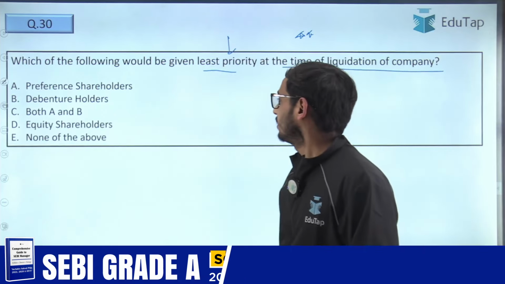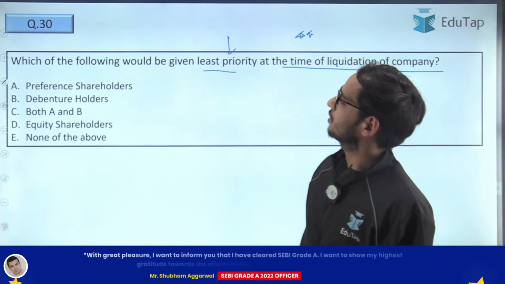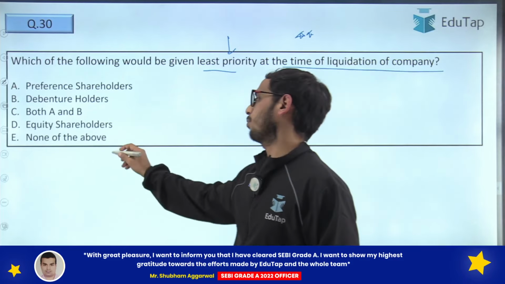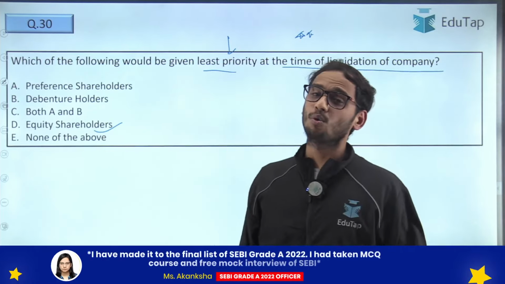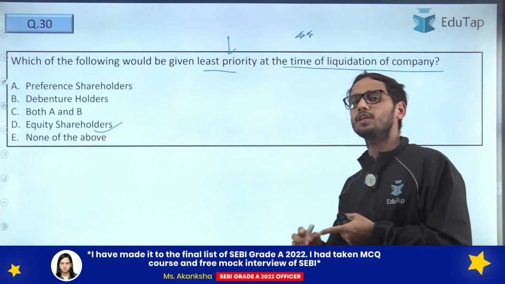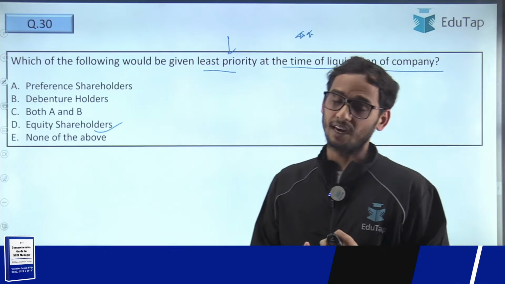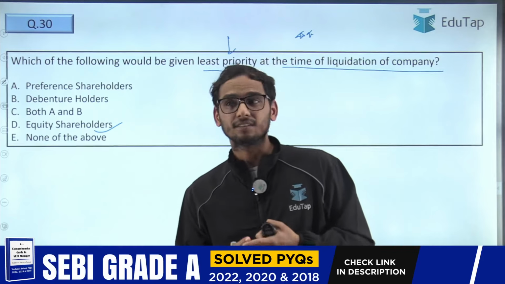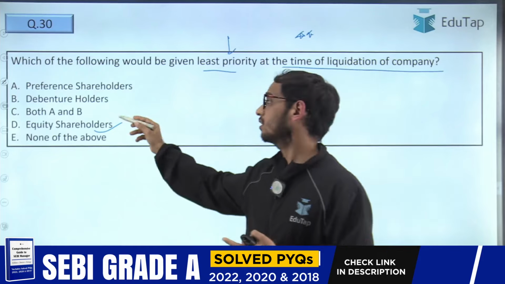So the question is asking you about the least priority the company is going to give. The first option says preference share, then debenture holders, no. Then option D is equity shareholders. Yes, equity shareholders will be given the least priority. First priority would be given to the outside creditors, and that includes your bank and your debenture as well, right?